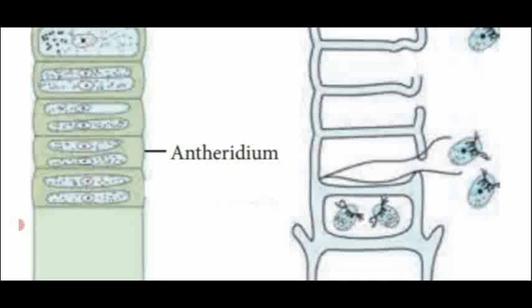One of the 4 celled filaments acts as a male plant and produces antherozoids. Likewise, another filament acts as a female filament and produces egg or ova. That condition is known as macrandrous dioecious, which shows the sexual mode of reproduction.